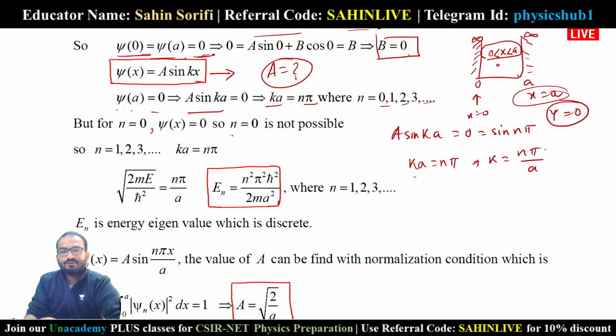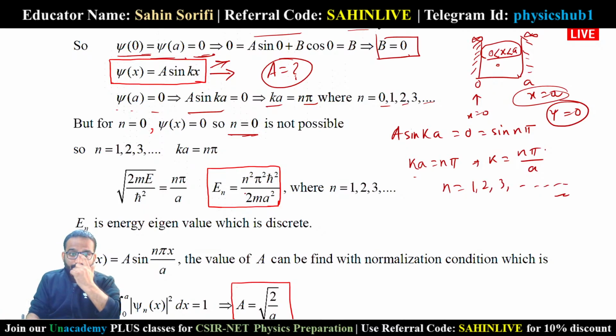Now look, n equals 0 is not possible because that will make the wave function 0. So we'll start from n equals 1, 2, 3, and so on. Therefore, we are getting the wave function psi of x equals A sin n pi x by a.